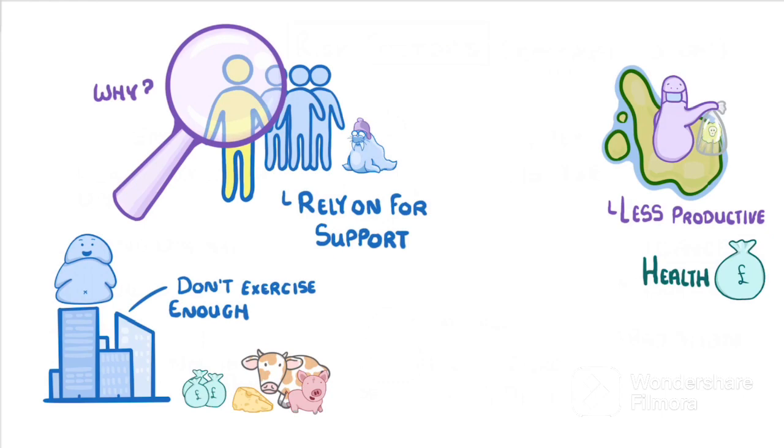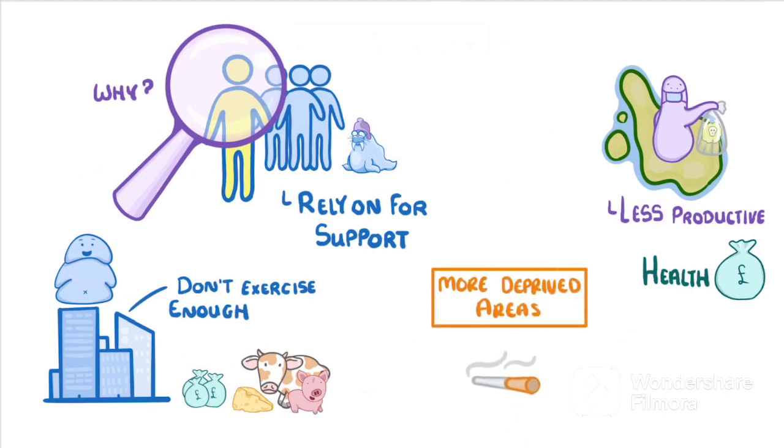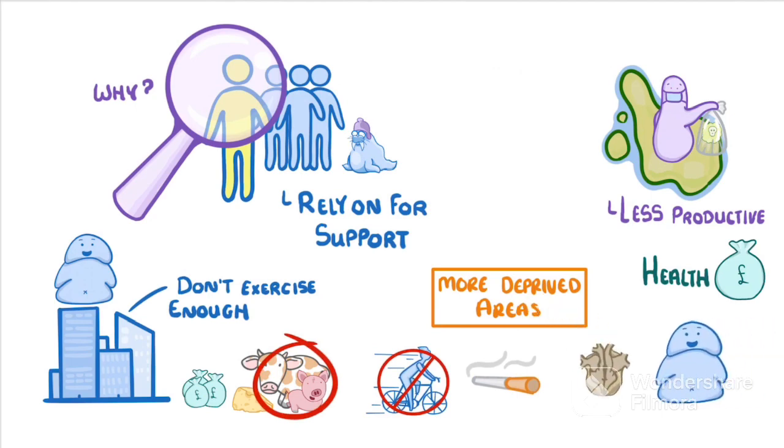Meanwhile, on a national scale within the UK, people from more deprived areas are more likely to smoke, have a poor diet, and not exercise enough. So we see more cases of cardiovascular disease and obesity in those deprived areas.